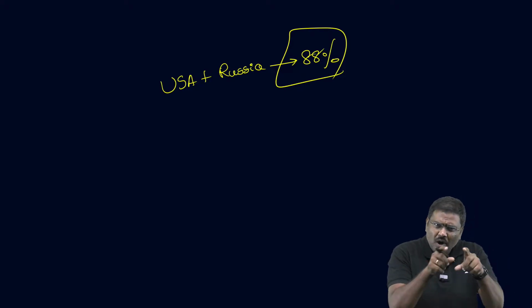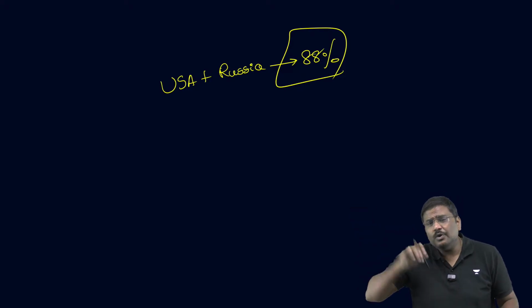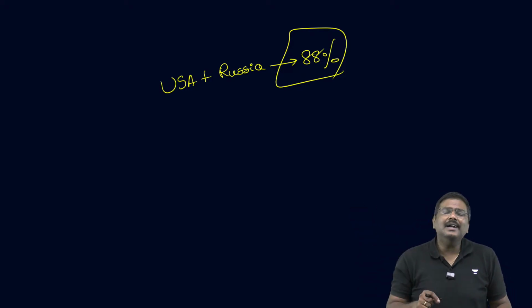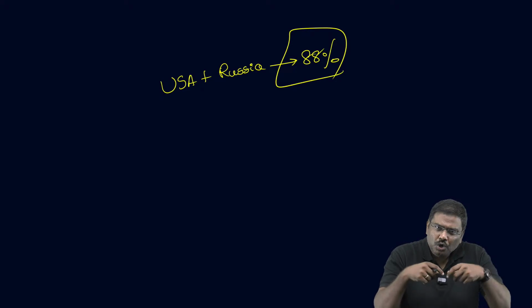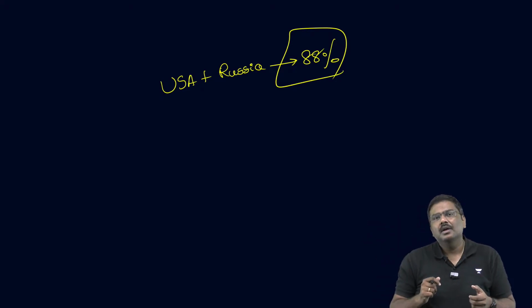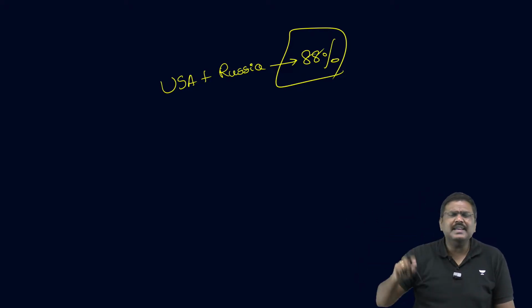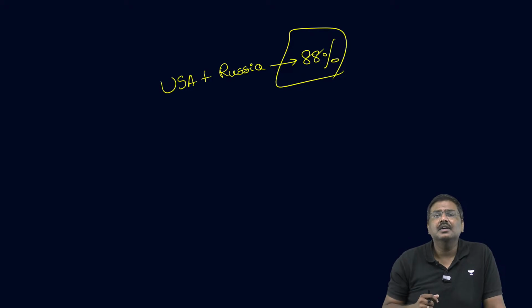And very recently, on Sunday, Mr. Biden, the president of USA, signed and approved Ukraine to use the weapons which are supplied by USA to attack Russia. And Ukraine is already using these weapons, missiles, to basically attack certain Russian cities.